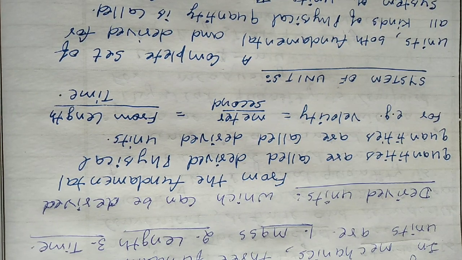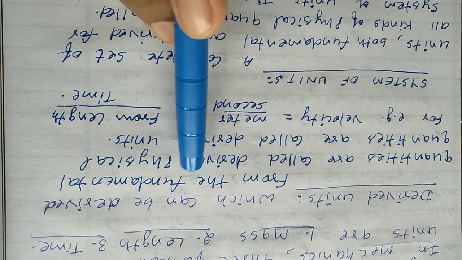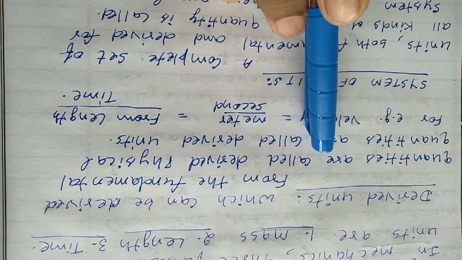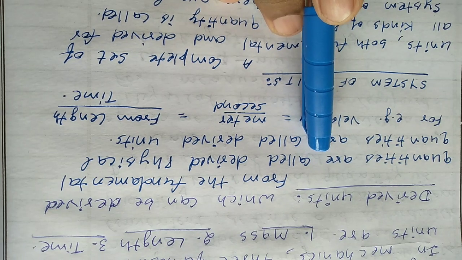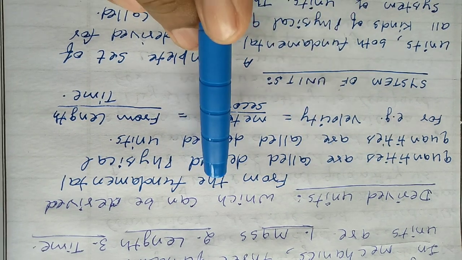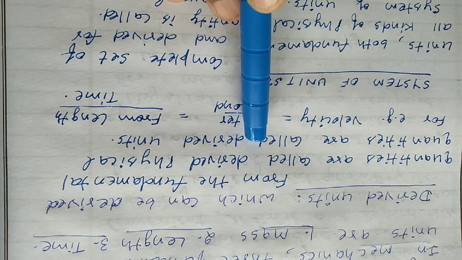Next topic is derived units, which can be derived from the fundamental quantities. In the last lecture we learned we have three fundamental quantities: first mass, second length, and third time. Units which can be derived from the fundamental quantities are called derived units.